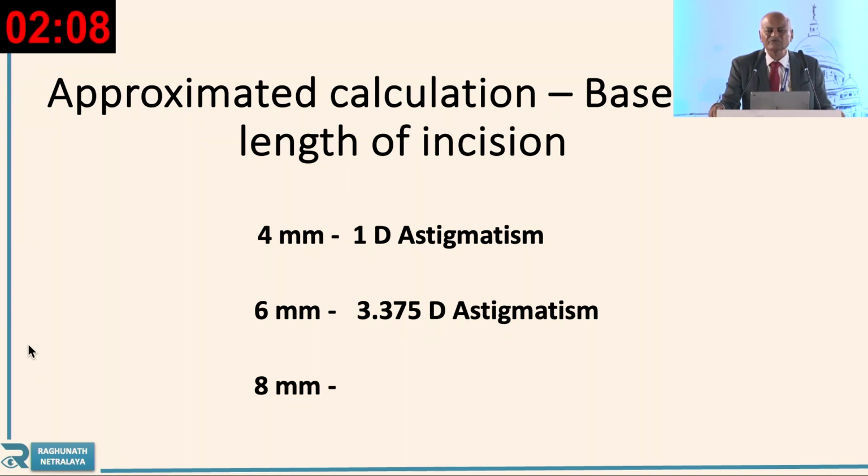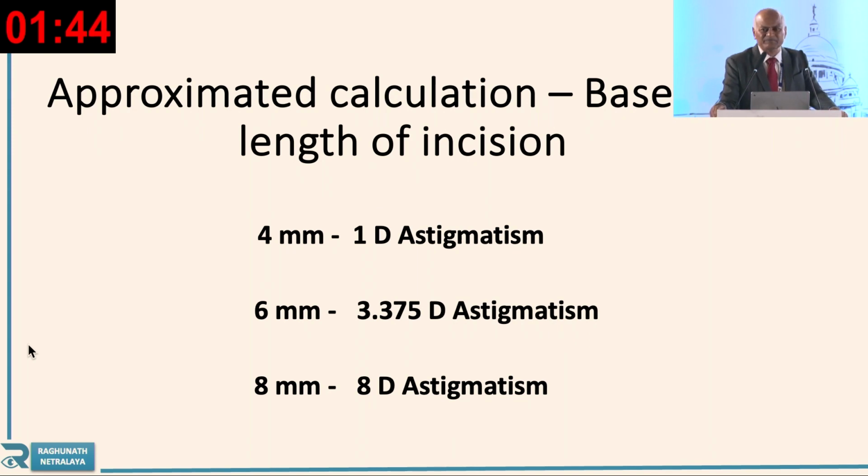So whenever you are going for the incision, here your incision should be 4.5 to 5 millimeter, not 6. To reduce the astigmatism, the incision length should be less. That is important whenever you are doing the SICS. Once you go for 8 millimeter, then the astigmatism is 8, so here it is very difficult.